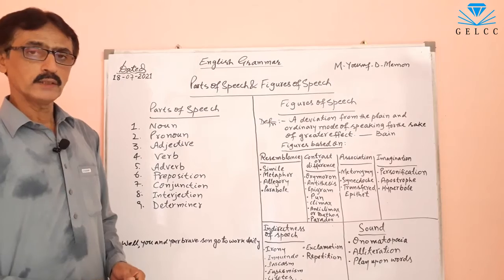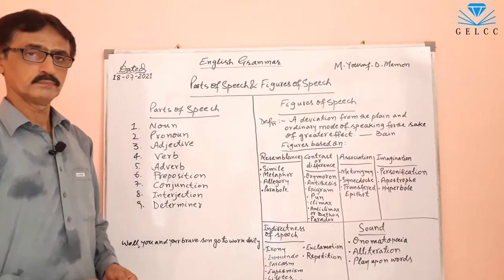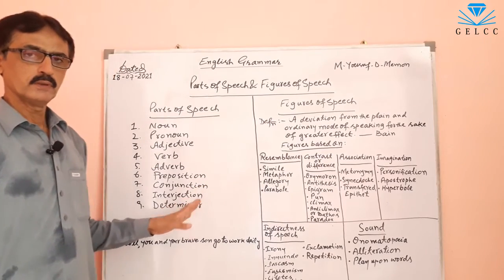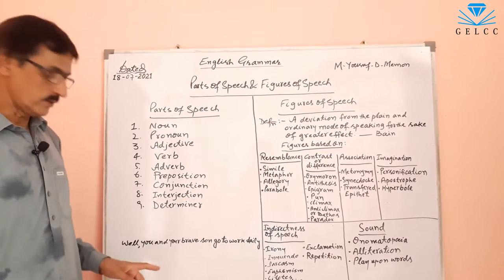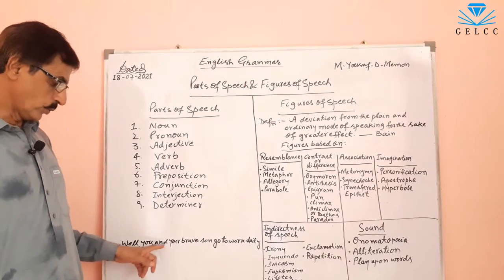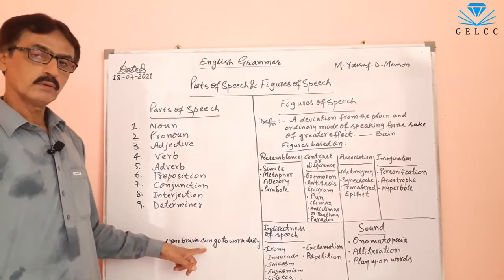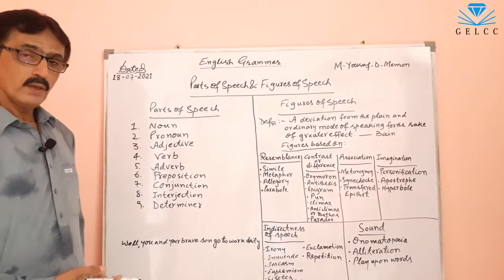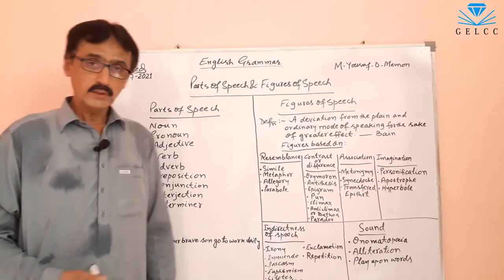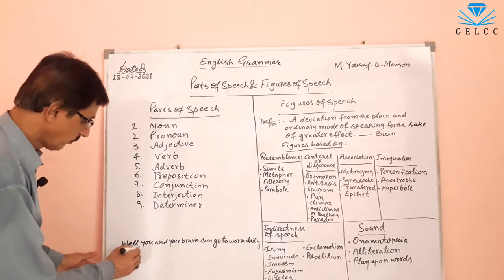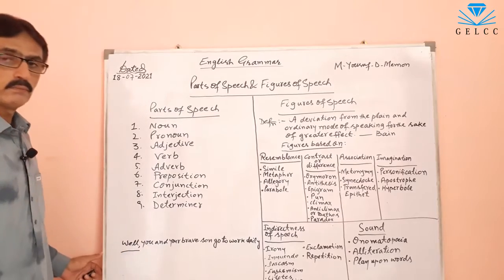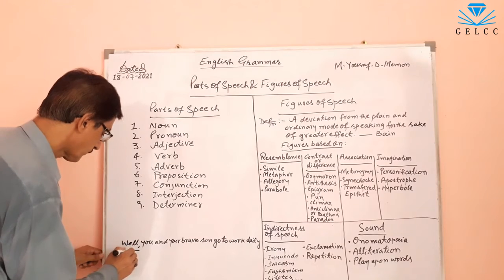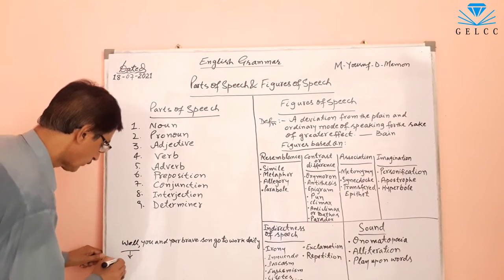Here I have written a sentence in which all these 9 parts of speech are present. This sentence is: Well, you and your brave son go to work daily. This is a sentence. Let's divide it into these 9 parts of speech. Well, this is interjection.